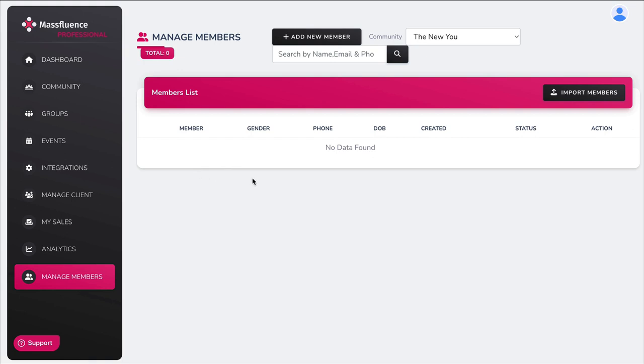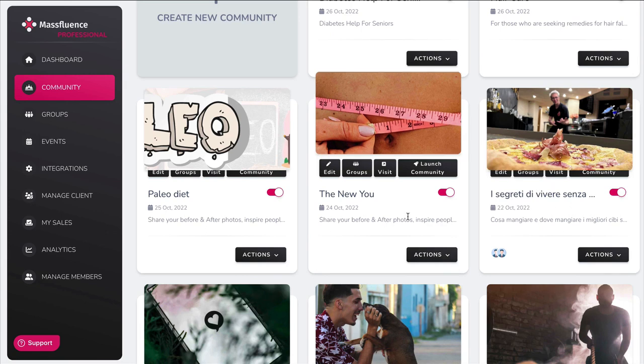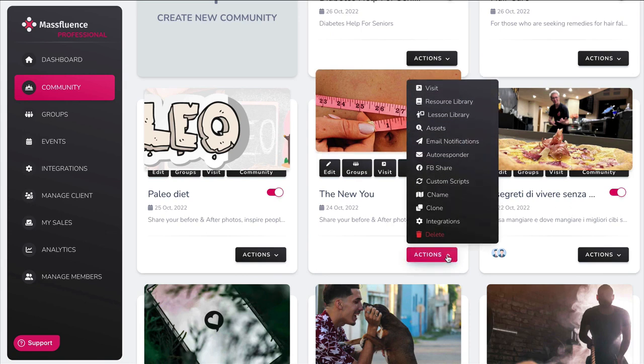Now, once your members start signing up to be part of the community, all of that data will show here. And if for some reason you want to add members from a different community, you can import them with this link.